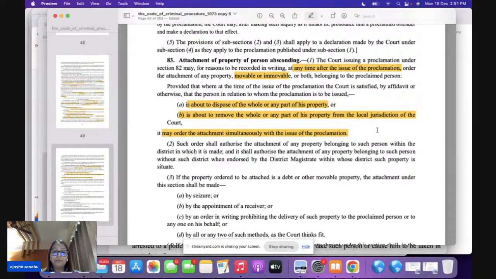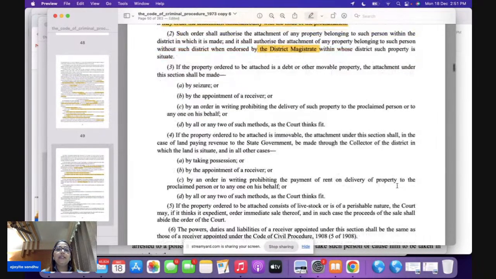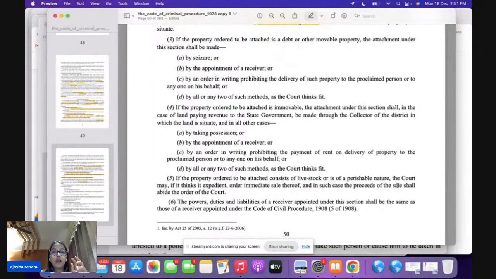Very, very important. Such an order has to be informed to the DM. If you've made any order, the DM in whose district this property is situated needs to be informed about this. Section 83 subsection 3 is talking about your movable property. Section 83 subsection 4 is talking about your immovable property.